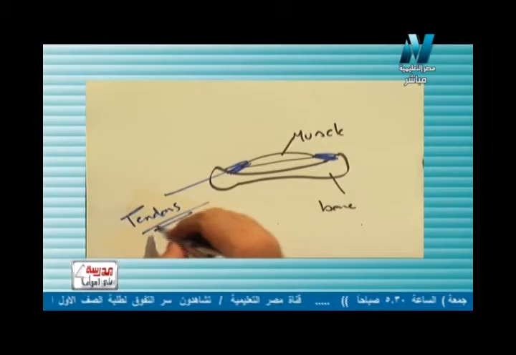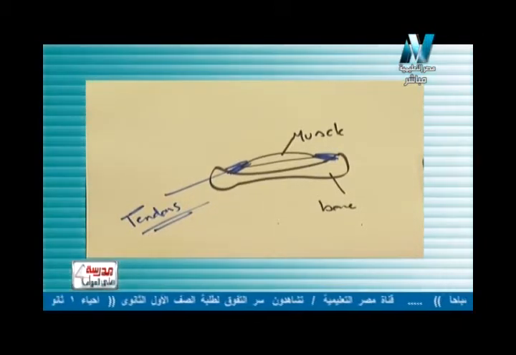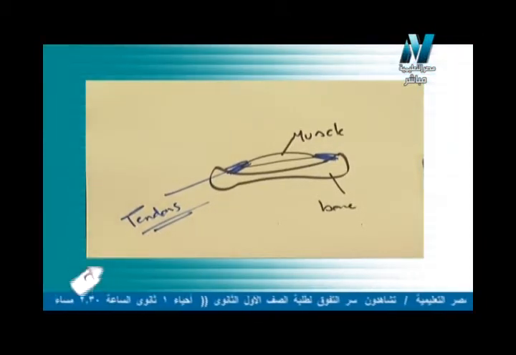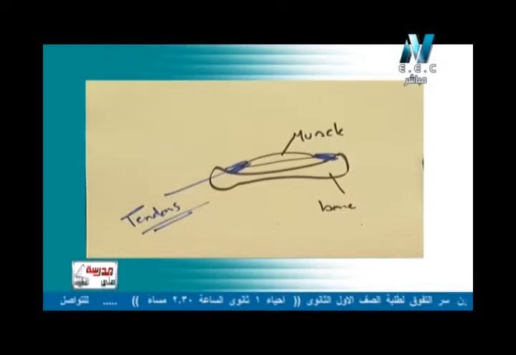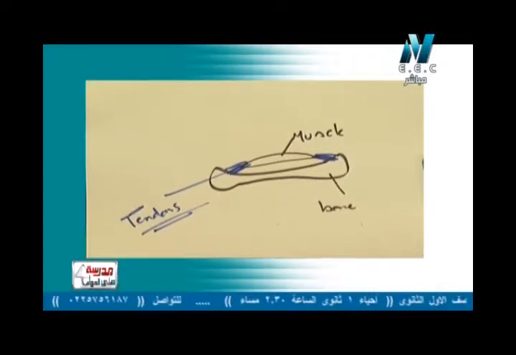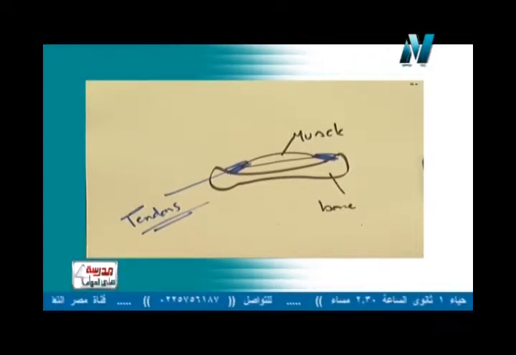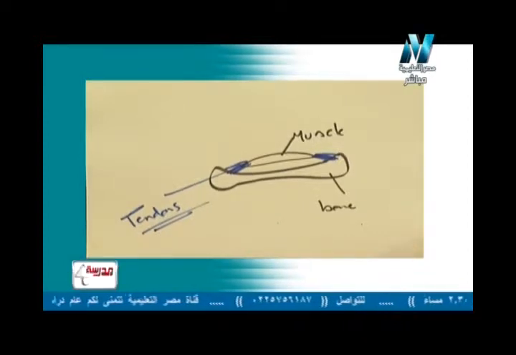So what's meant by tendons? They are long strips that attach the muscle to the bone, or they are strips that fix the muscle to the bone. So now we can make a definition for the tendon.